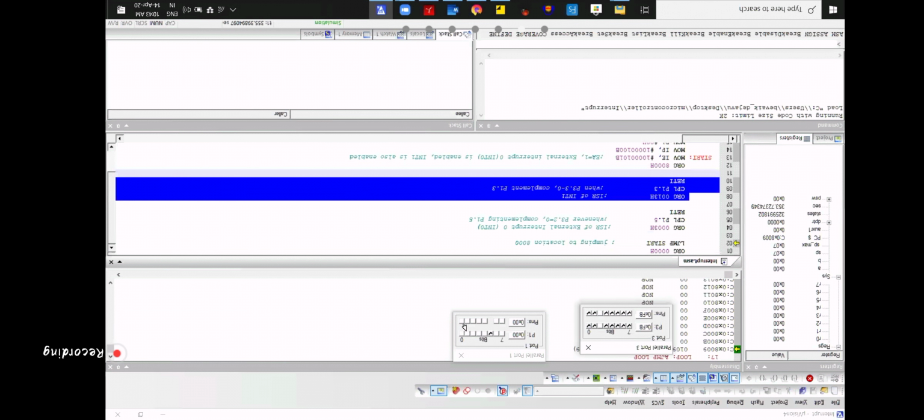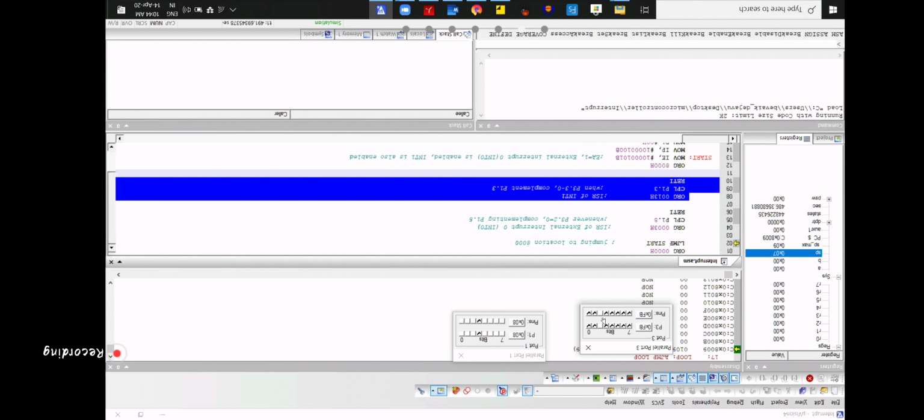Okay, 0, 1, 2, 3, 4, 5. If I give P3.3 low, I'll see pin 1.3 complement. This is INT 1. This is INT 0.